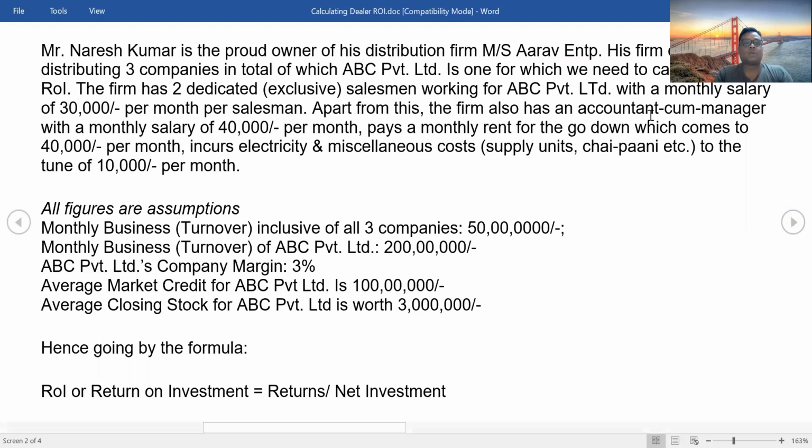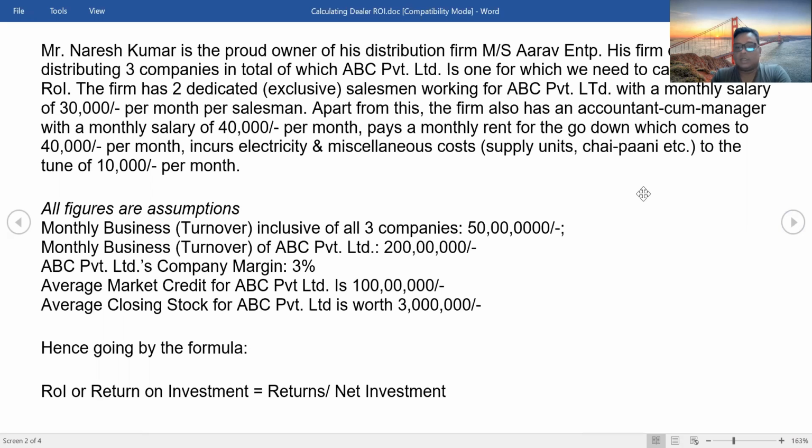So let's say Mr. Naresh Kumar is a proud owner of his distribution firm, say ROI Enterprises, and his firm deals with three companies' distribution. For example, let's say ABC Private Limited is one of them, for which we need to calculate the ROI. This ABC Private Limited has two dedicated exclusive salesmen, with a monthly salary of, let's say, 30,000 per month per salesman. Also, apart from this, the firm has an accountant cum manager with a monthly salary of, let's say, 40,000 per month.